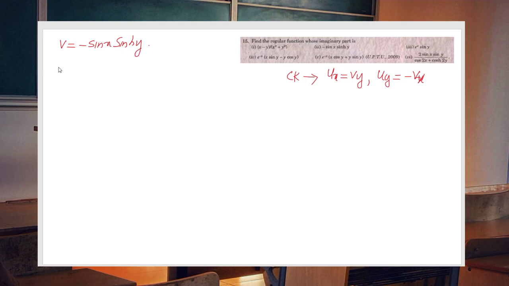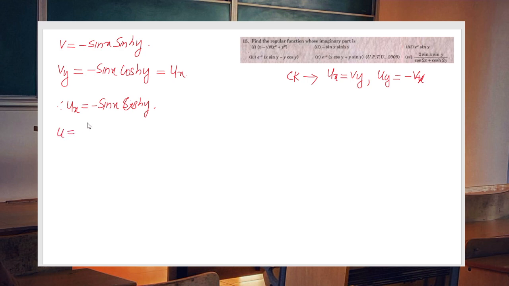Let us now start by finding vy. What do you get? It is minus sin x, and the derivative of sin y is simply cos y. This is ux. So right now we have ux equal to minus sin x cos y.